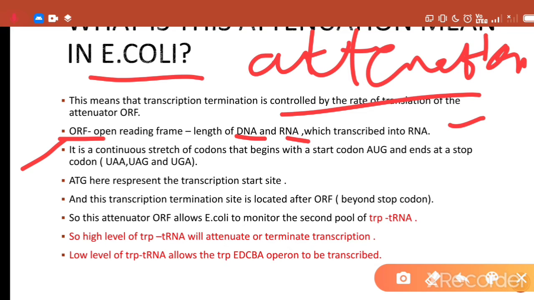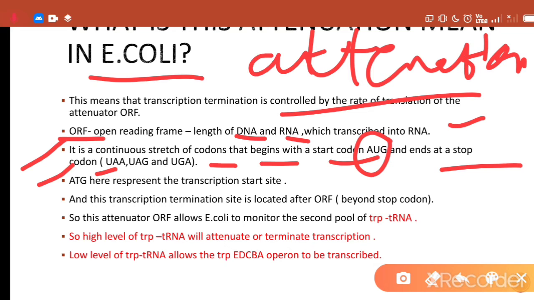It is a continuous stretch of codons that begins with a start codon, that is AUG, and ends at a stop codon that can be UAA, UAG or UGA, and AUG stands here for the translation start site codon.